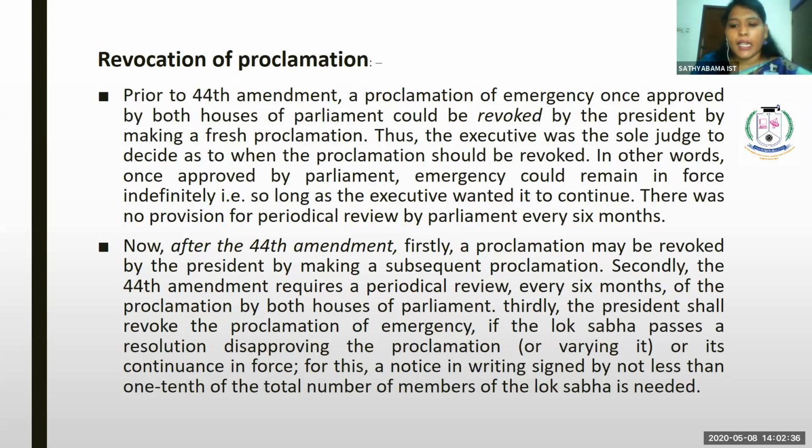For this, a notice in writing signed by not less than 1/10 of the total members of the Lok Sabha is needed. So, in case the Lok Sabha communicates in writing to the president that this proclamation should not be continued, they can write to the president after getting at least 1/10 of the total members of the Lok Sabha.